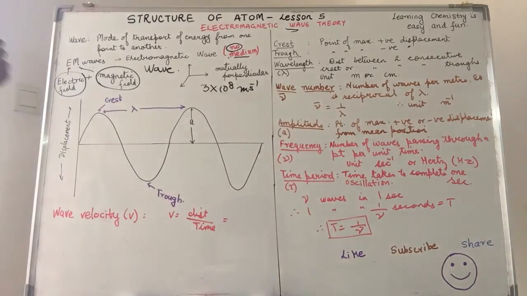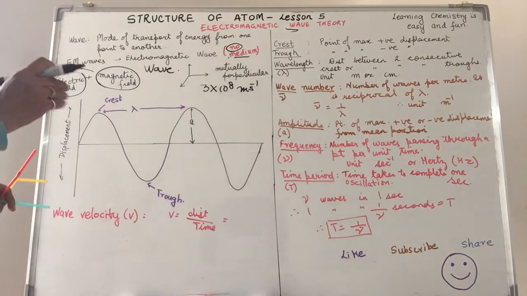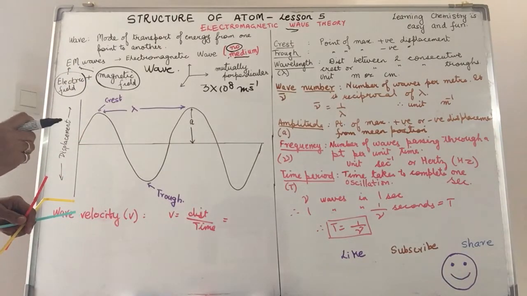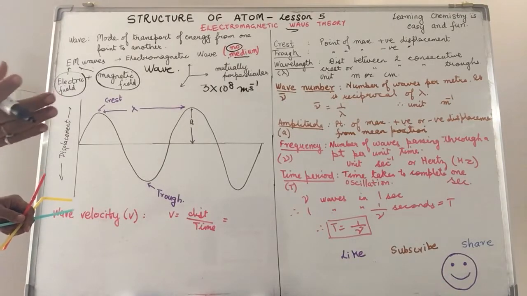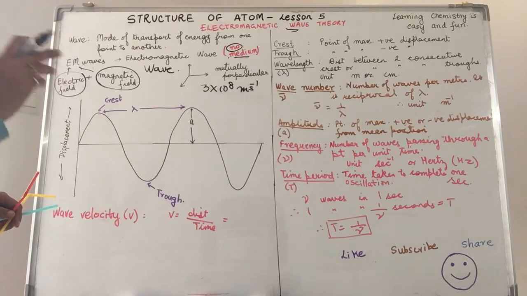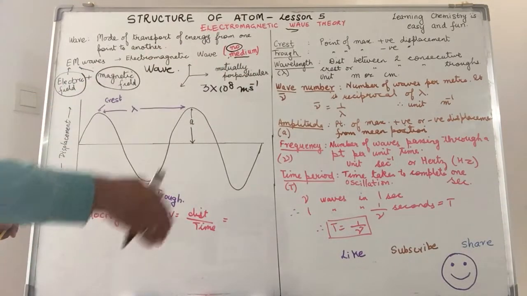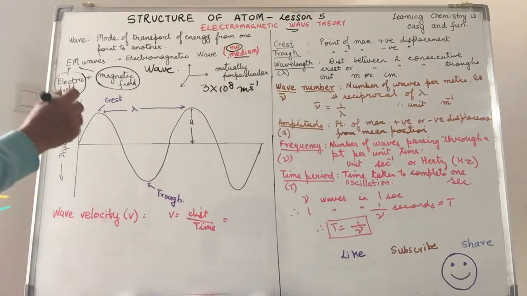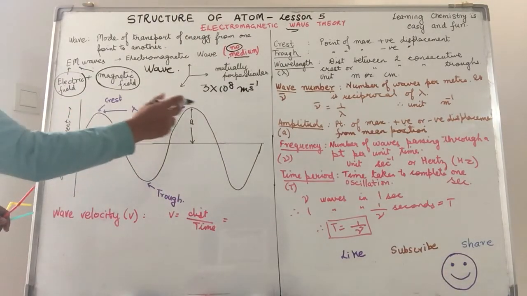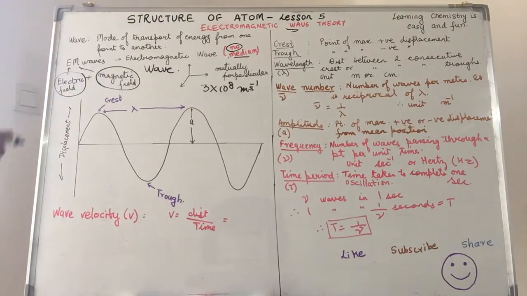Now, when we talk about the wave, we're talking about the characteristics of wave. How do we represent a wave? Simple. If you want to observe a wave, go to the nearest water body, say a lake or a pond, and throw a stone in that. So you see these ripples forming up, down, right? These ripples are the representation of the waves, right?